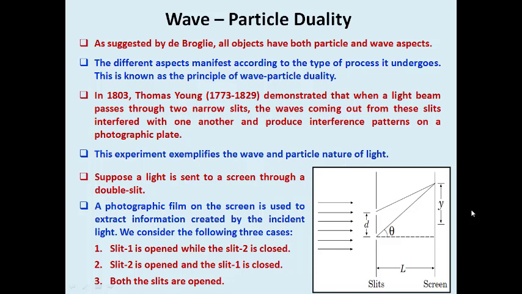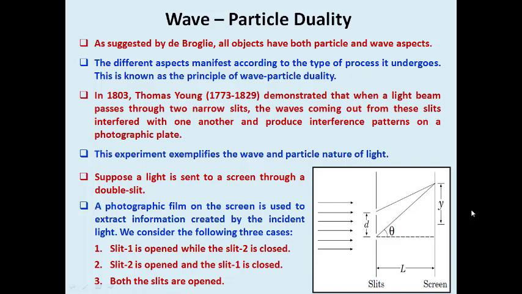The different aspects appear according to the type of process it undergoes. This is known as the principle of wave particle duality. It says that if the experiment considers wave nature regarding any phenomenon, you have to define it with either the wave nature or the particle nature of the particles.